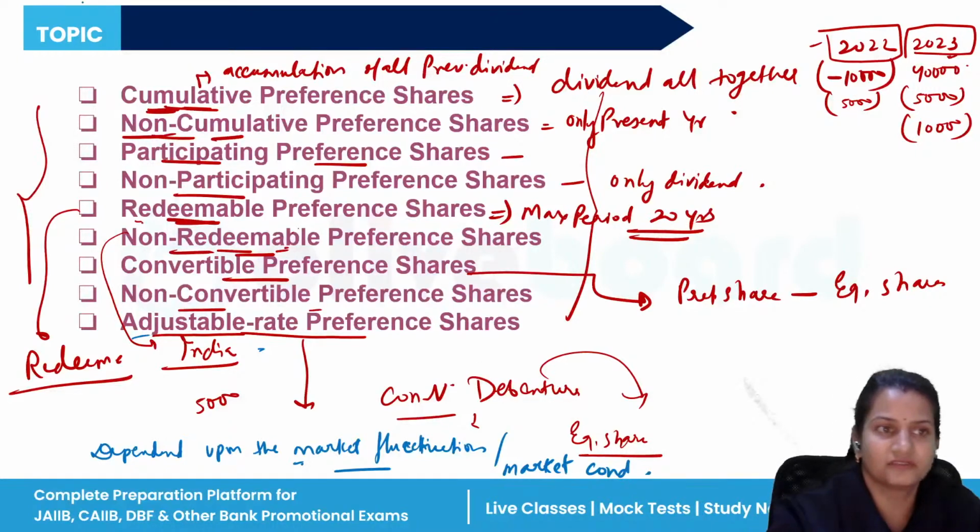I hope this is clear, and it is very, very important. Types of preference shares are very important.